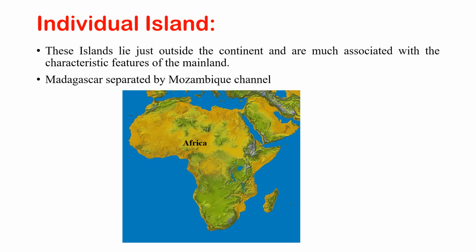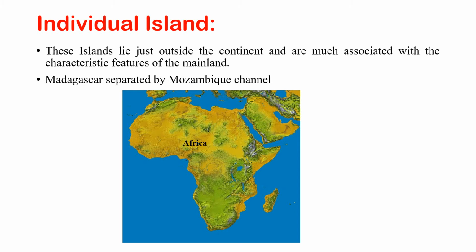The first category under continental islands is the individual island. These islands lie just outside the continent and share many characteristic features of the mainland of which they were once part, like soil properties, vegetation, etc. They are mostly similar to the main continental part.